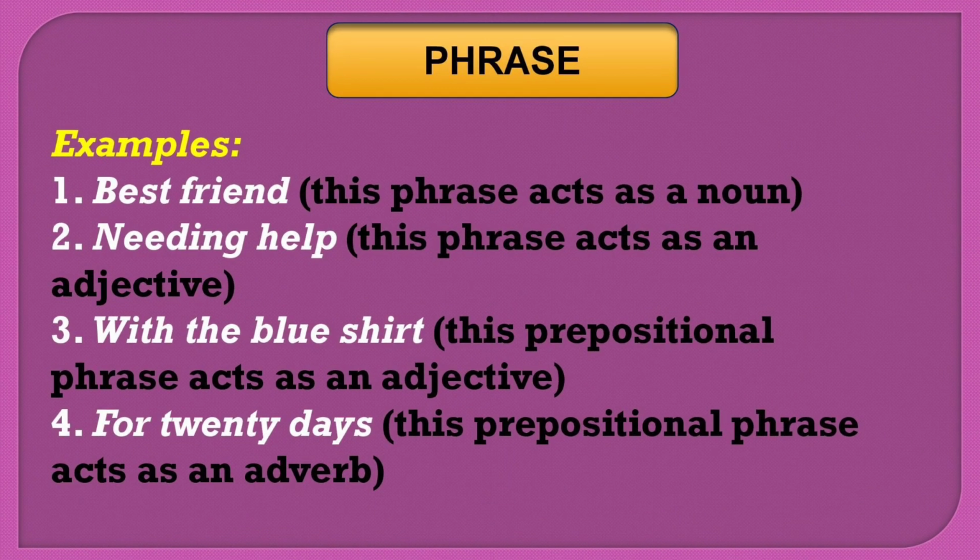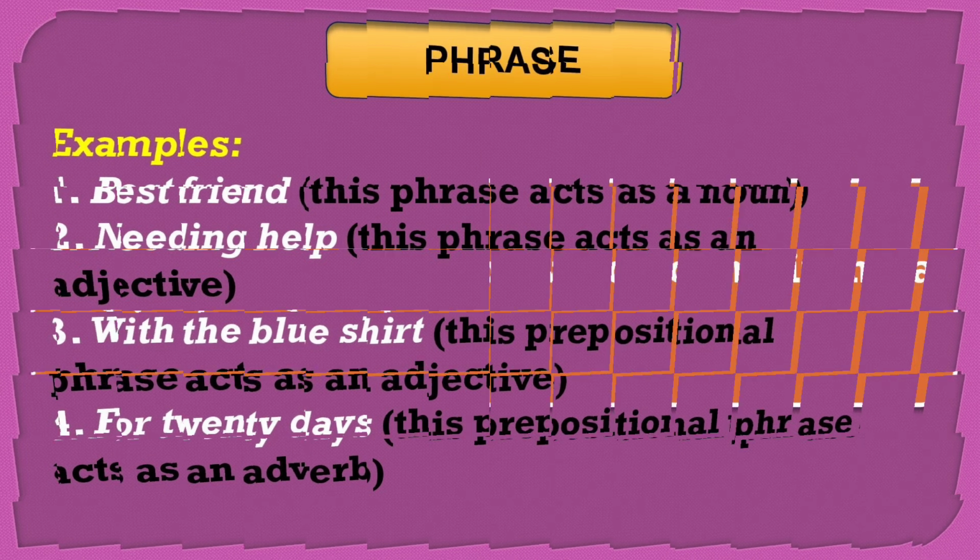Let us see examples. Best friend, needing help, with the blue shirt, for 20 days. In these four examples, we don't find subject and verb.